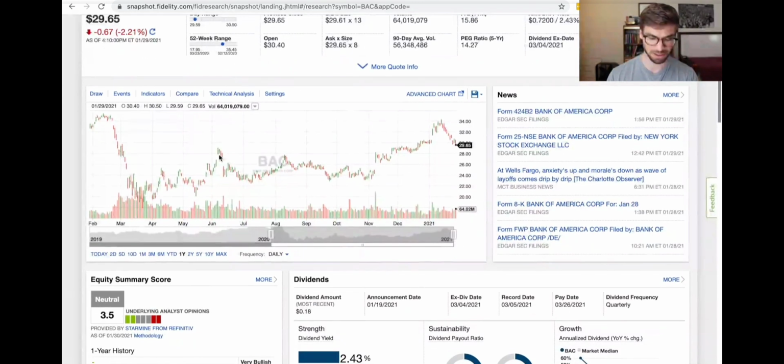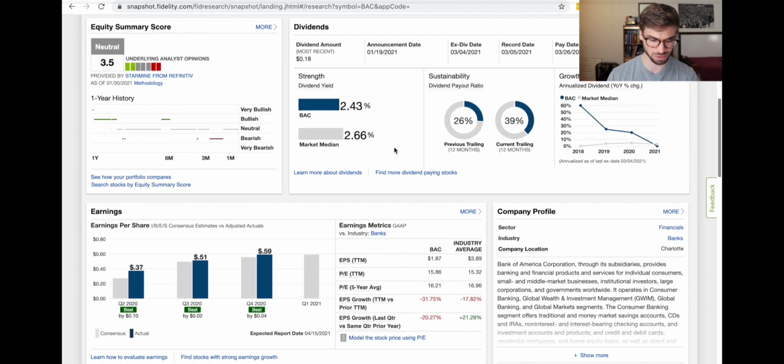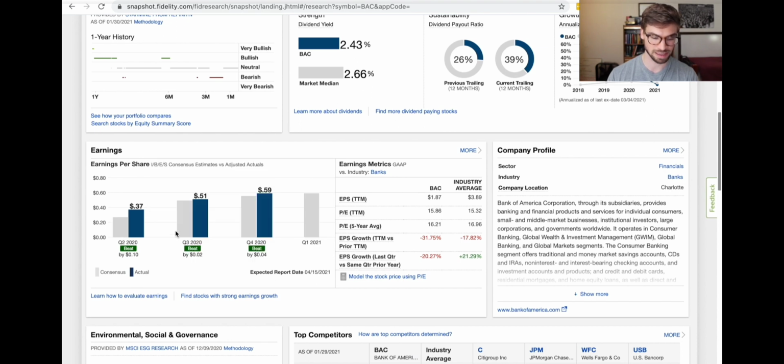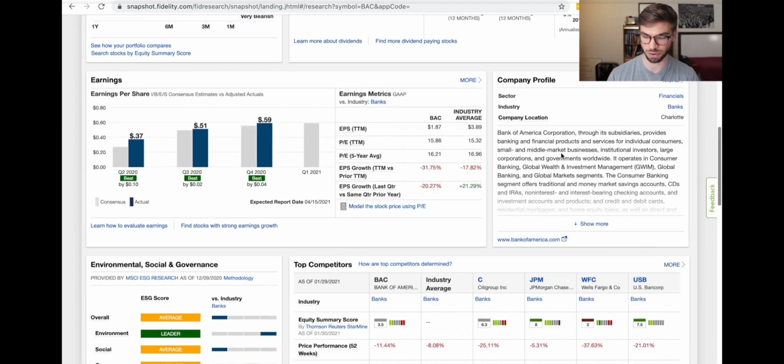The one thing I don't really like about Fidelity is their graphs aren't that good looking. It's not really a clear looking graph, but there are some great tools in here. Here's their earnings per share, what the consensus prediction was that they would earn per share, and then it lists what they actually earn per share here. Here's the company profile. This is always a good thing to look at.